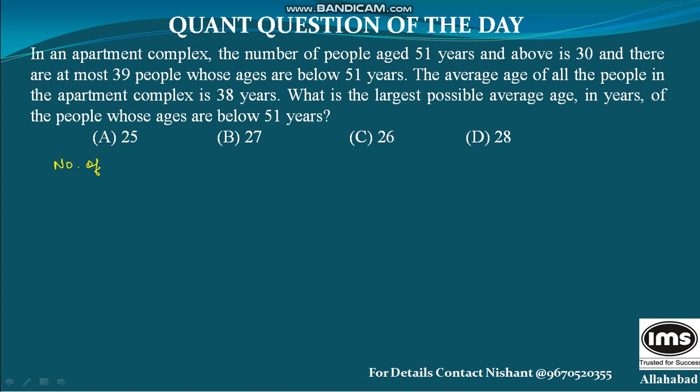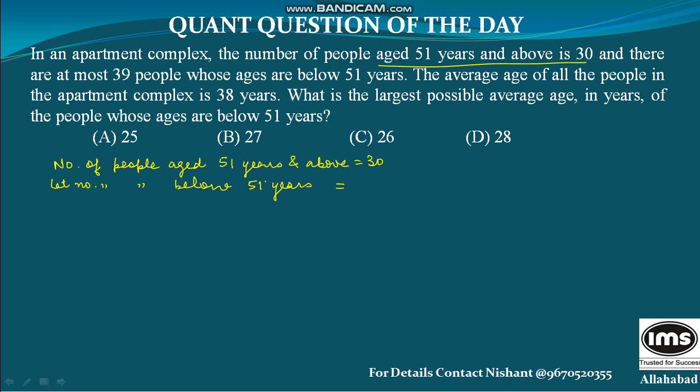Now let us write some values. Number of people, as the question says, the number of people aged 51 years and above is 30. Let the number of people below 51 years be x, because it says there are at most 39 whose ages are below 51.